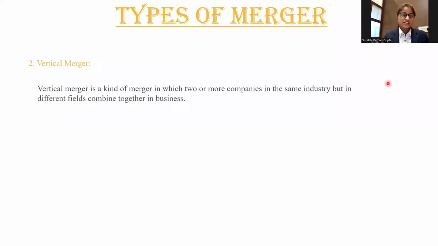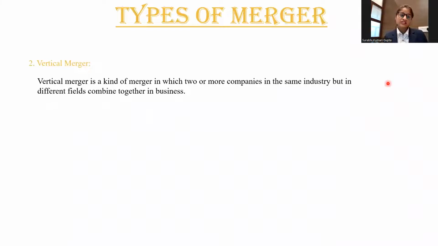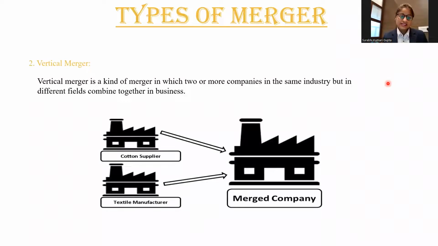Second type, vertical merger. A vertical merger is a kind of merger in which two or more companies in the same industry but in different fields combine together in business. In this example, we can see that the cotton supplier merged with the textile manufacturer to form a new company.